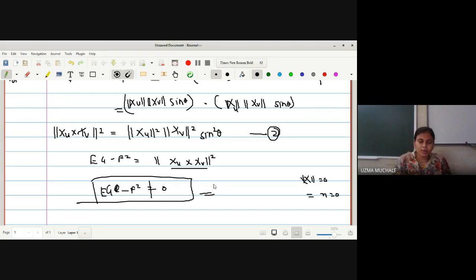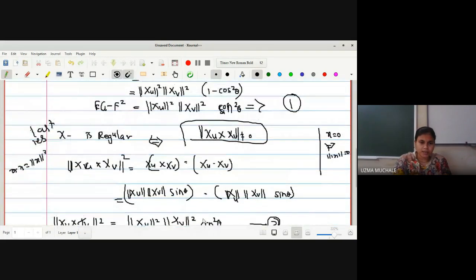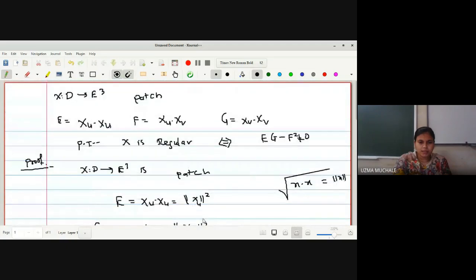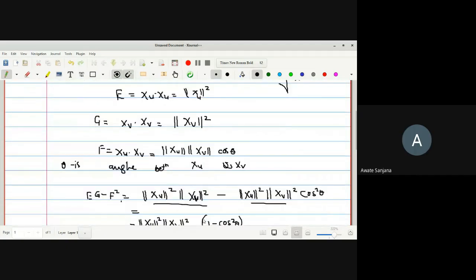Okay, now we can prove in the reverse way. आपको क्या प्रूव करना है, EG minus F square is non zero, ये assume करके प्रूव क्या करना है आपको, x is regular. Okay, you can go in a reverse way or directly if you prove up to this one, that is also okay. क्योंकि no doubt it is an if and only if part. Okay, any doubt for this result? No, ma'am.